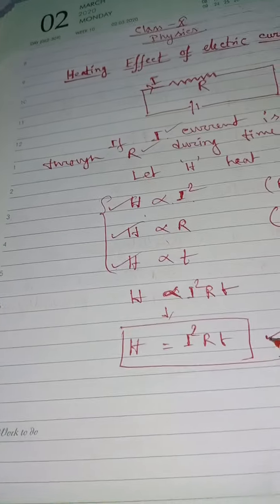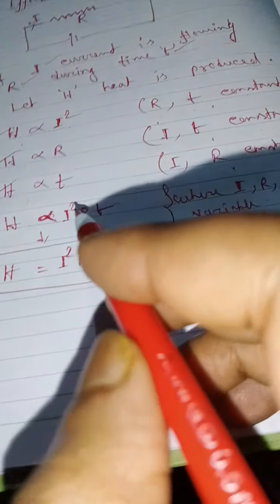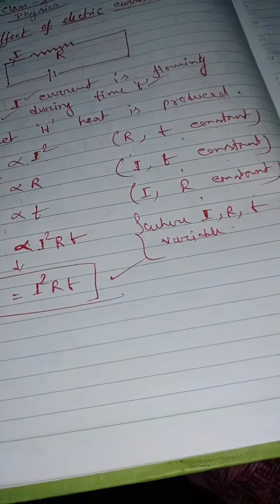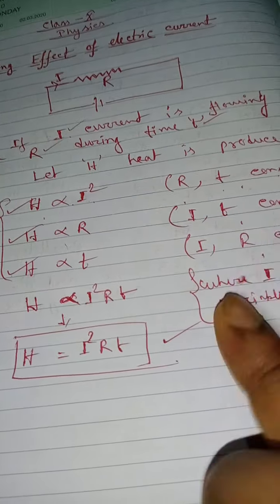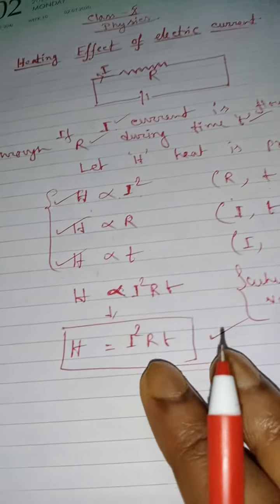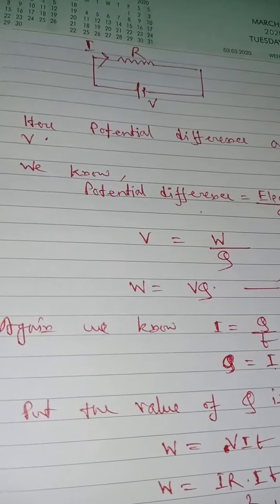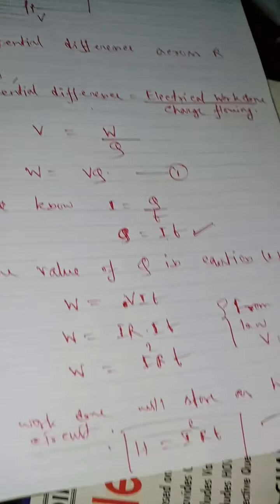Listen, this is I square RT and here also we get I square RT. That means the value of the constant becomes 1. So this is the heating effect of electric current, H is equal to I square RT by this relation, and again we proved that H is equal to I square RT from the concept of potential difference and electrical work done.